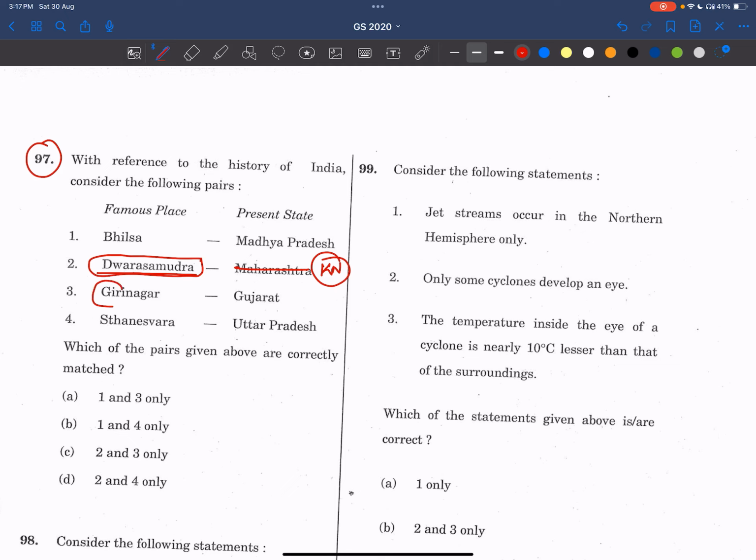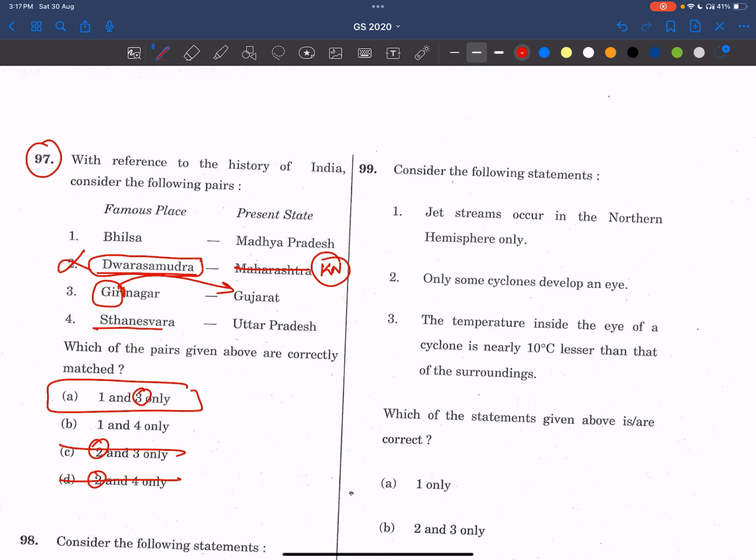Now see, Girnar. It is in Gujarat. It is not Girinagar, it is Girnagar. So 2 should not be there. Remove these 2 options, and 3 should be there. Answer is 1 and 3.